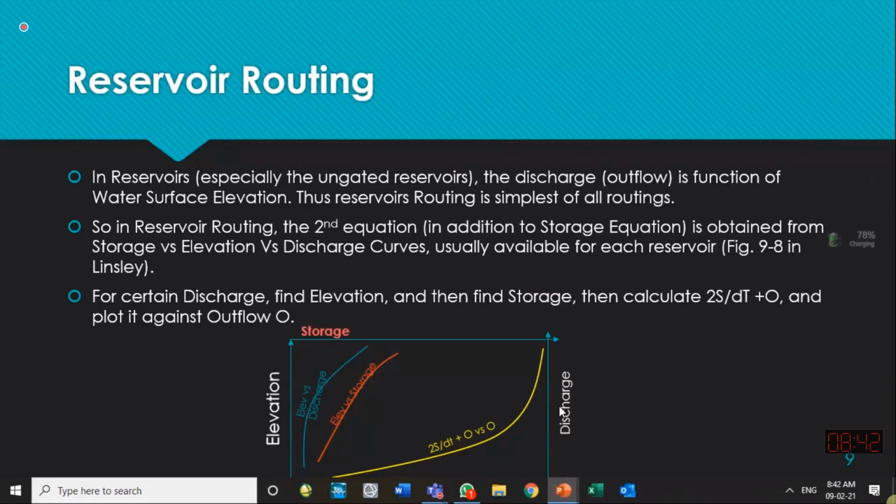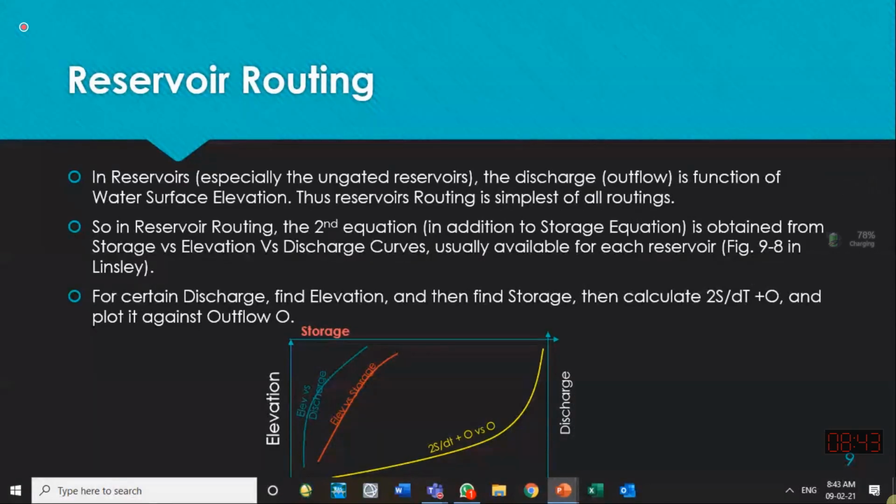For a certain outflow we find at what elevation this is possible, and then what will be the storage in the channel at that elevation, and then calculate a parameter. We say 2S over delta t plus outflow O. So that is the discharge or outflow. And then plot this curve between 2S over delta t plus O and O. This is an easy way of solving this problem.